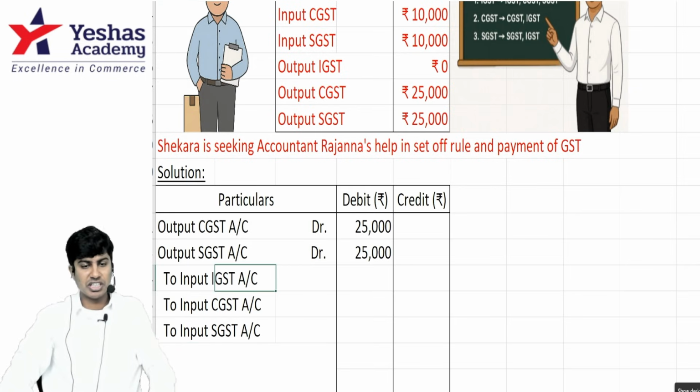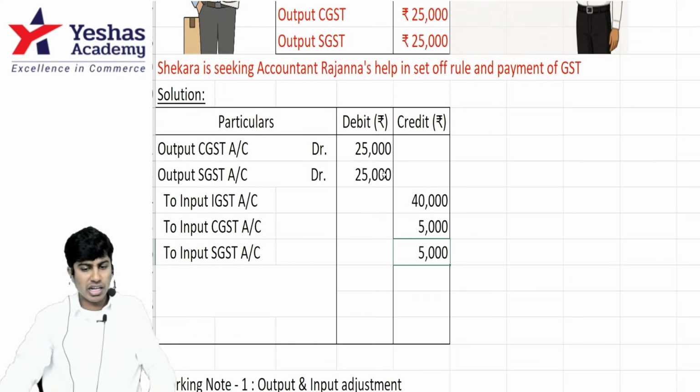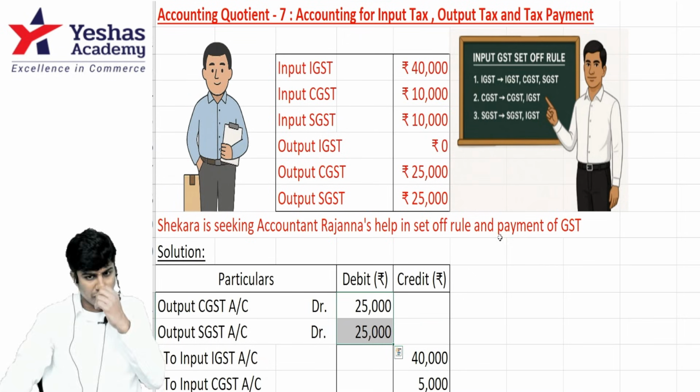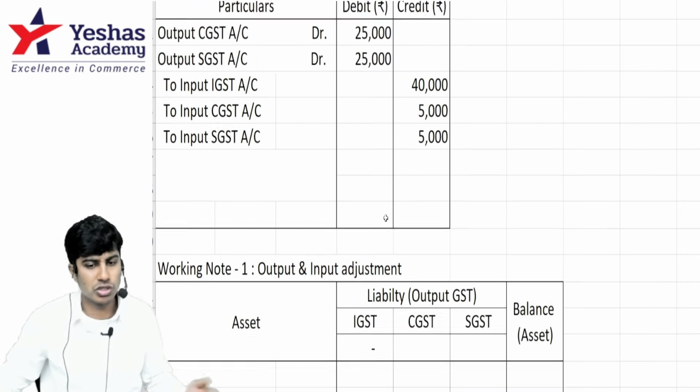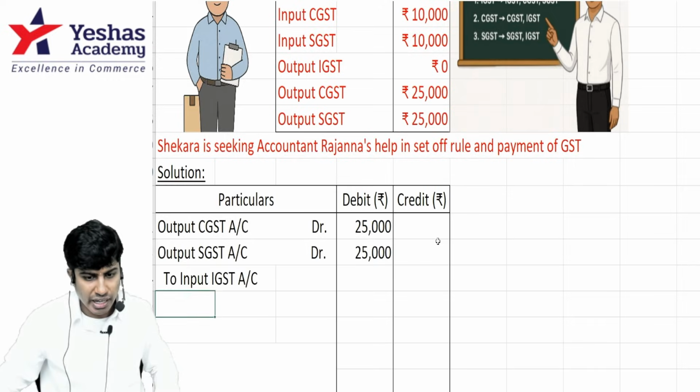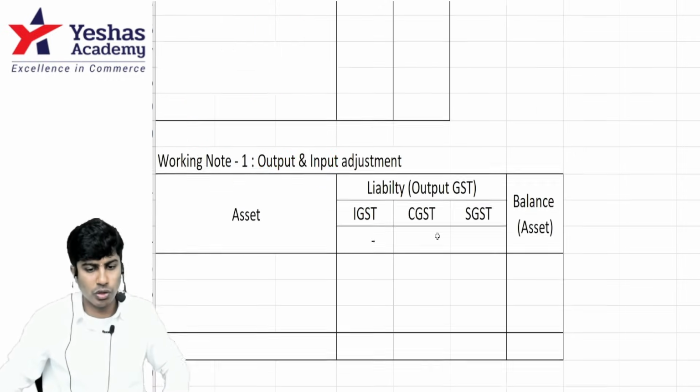How much input IGST is there? 40. How much input CGST is there? 10. How much input SGST is there? 10. So how much is it here? 5 and 5. 10 is there, but I'll use only 5. Excess is not to be used. If you did not understand this, I can make you do one cute working note before we do the question.